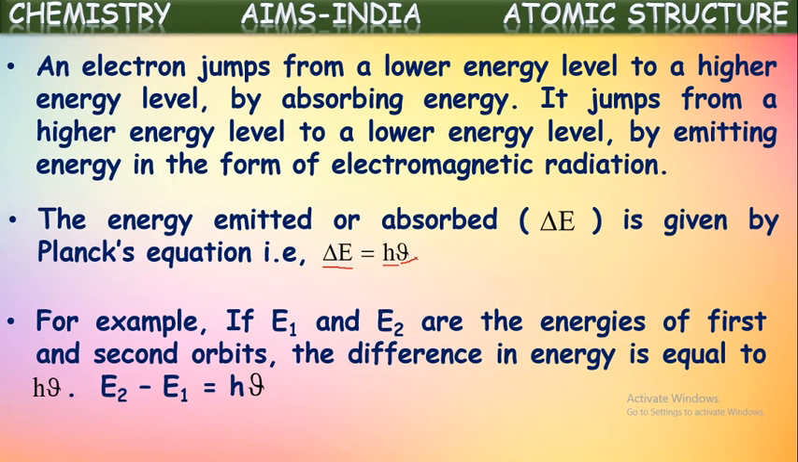For example, if E1 and E2 are energies of the first and second orbits, then the difference in energy is equal to hν. That is, E2 − E1 = hν. That means when an electron jumps from the second energy level to the first energy level, the amount of energy released will be equal to hν.